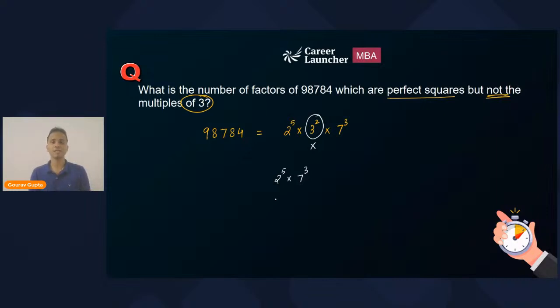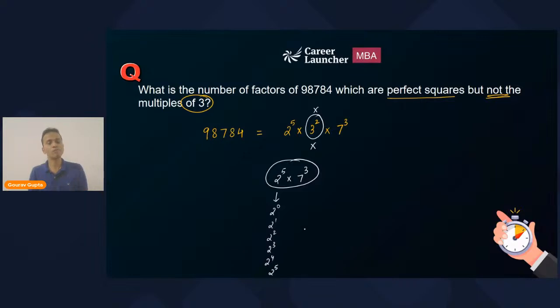So in the factors of this number, if I remove all the powers of 3, I'll be left with 2 power 5 and 7 power 3. To generate any factor, I may use the power of 2 as 0, 1, 2, 3, 4 or 5.